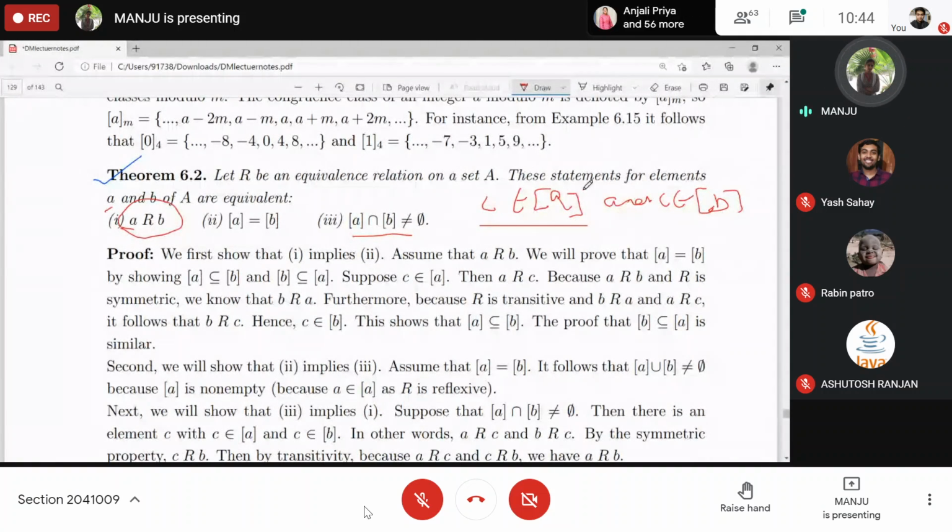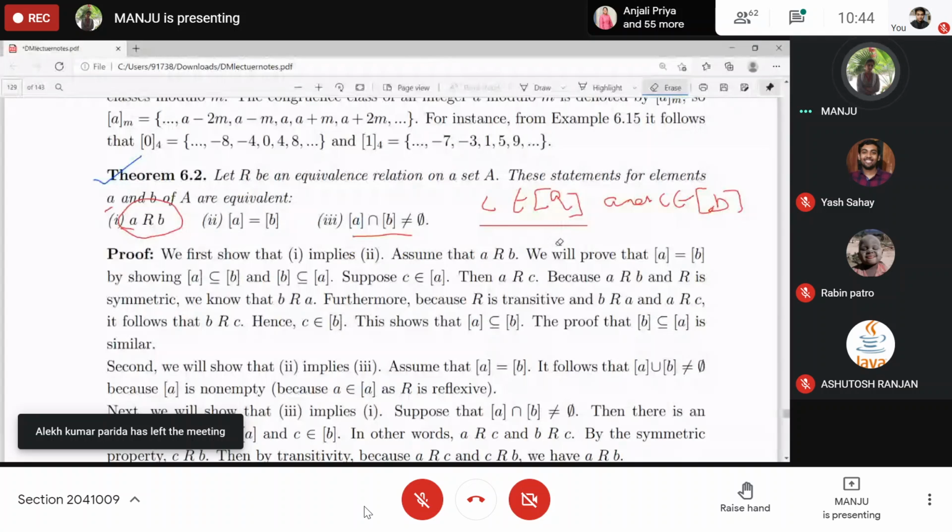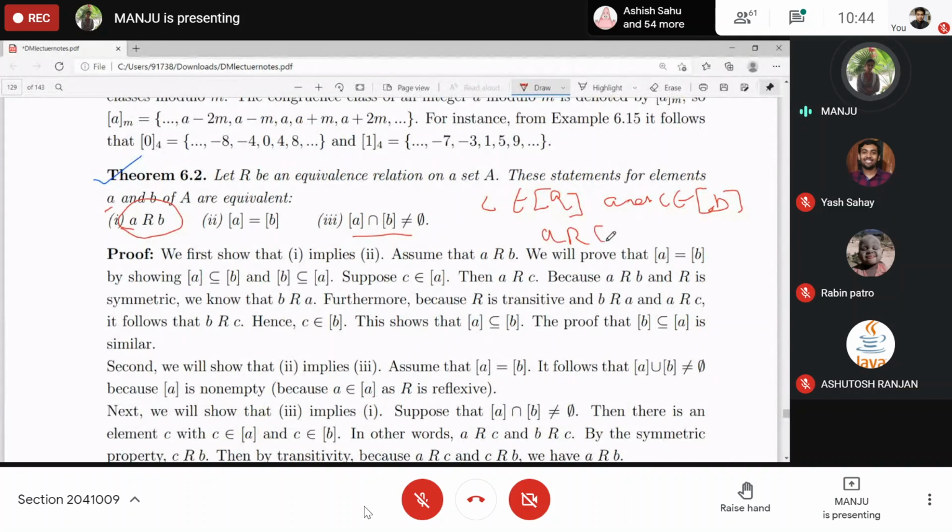Now C belongs to the class of A, meaning C is related to A, or A related to C, whatever.